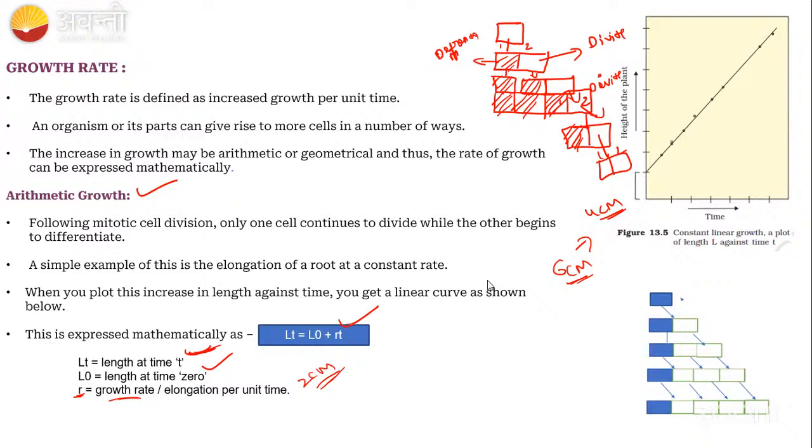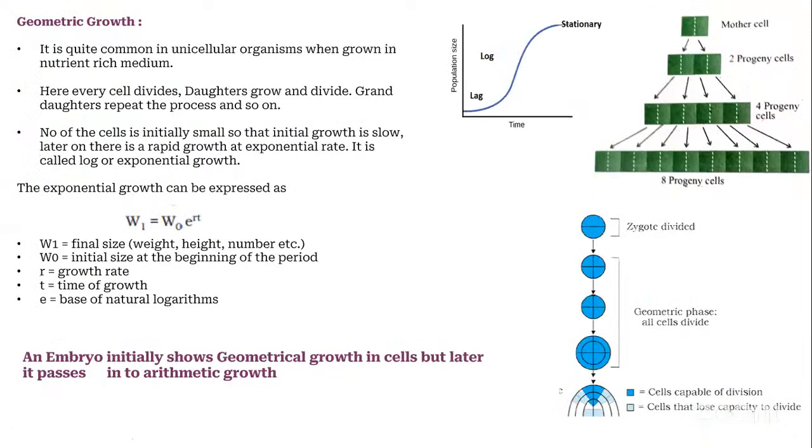Okay, fine. So I think you understood this. Let us go to the geometric growth. It is quite common in the unicellular organism. One cell is divided into two cells, where the two cells have the capacity to redivide. Meristematic activity is there. That is called the geometric phase. Here you can see one cell is divided into two cells. Again, these two cells are going to be divided, and then again. Each cell keeps its meristematic activity. That is going to be called the geometric phase.